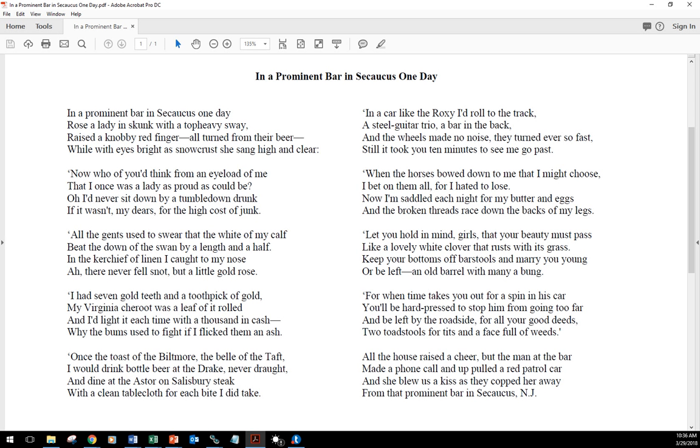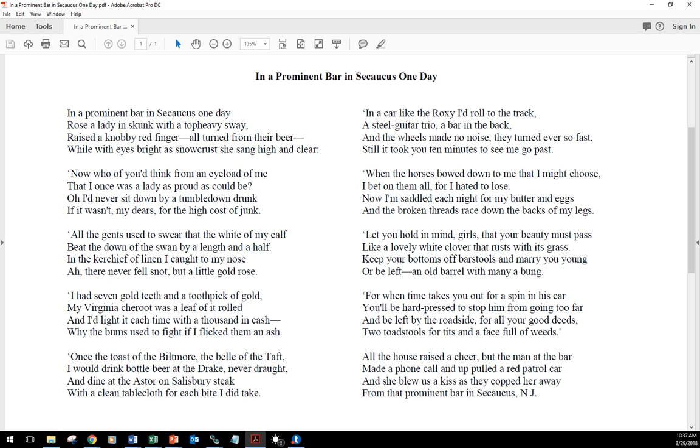And she uses all of this figurative language to describe her past life. Now notice in the middle of that stanza here, she changes what she's doing. She starts, when the horses bound down to me that I might choose, I bet on them all for I hated to lose, which is her description of her past life. But when she starts with the word now, she shifts.